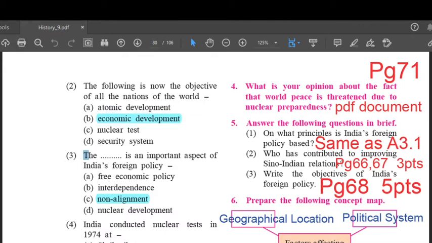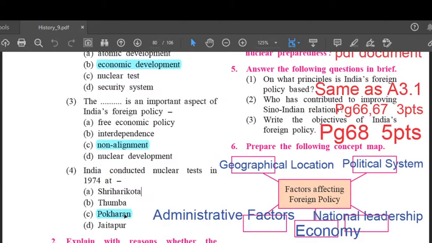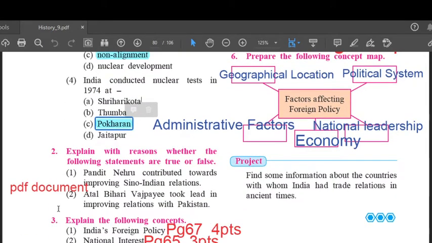Question number 3. The dash is an important aspect of India's foreign policy. The answer is non-alignment. The fourth one. India conducted nuclear tests in 1974 at dash. The name of the place is Pokhran. We'll see the next question.